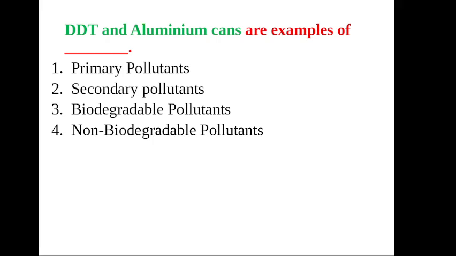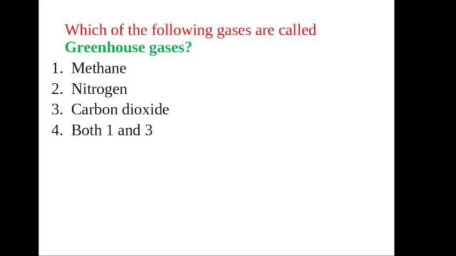DDT and aluminum cans are the example of. Your answer: this question is very important. DDT and aluminum cans are examples of non-biodegradable pollutants. Which of the following gases are called greenhouse gases? This question is very important and was previously asked in SSC exam. Your answer: both 1 and 3, that is methane and carbon dioxide.